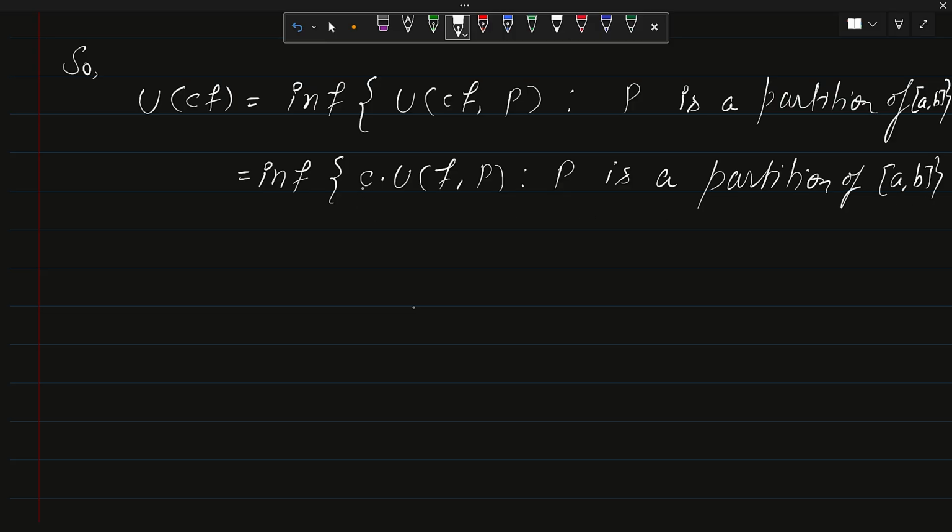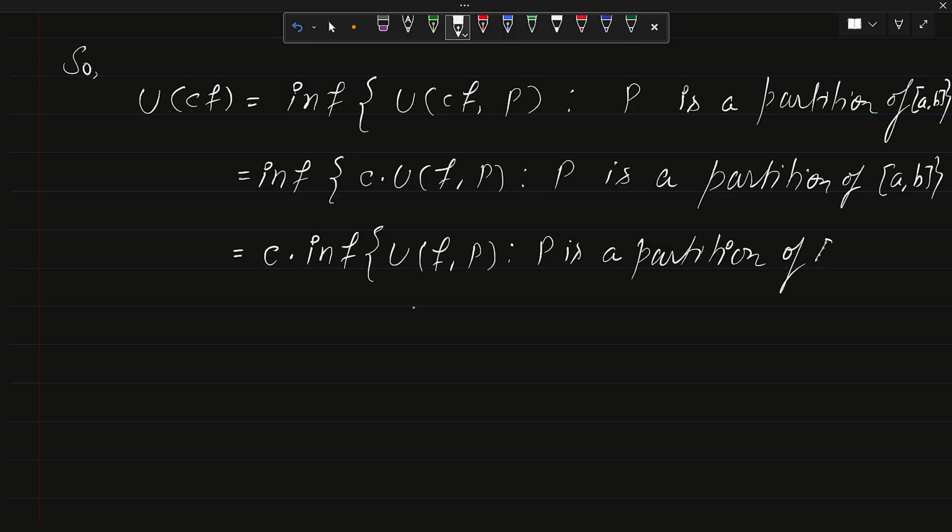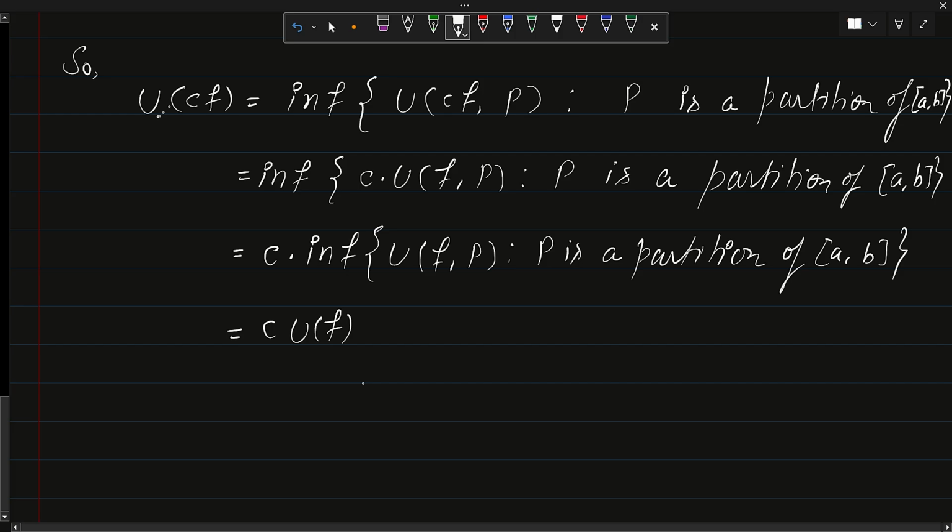Now since this c is irrespective of the choice of P, that is, c and P are both independent, whatever choice of P we take, there is no dependency on c. So we can write this is c times the infimum of U(f, P), such that P is a partition of [a, b], right? Now from the definition, this is nothing but the upper integral of this function f. So U of cf is equal to c times U of f.